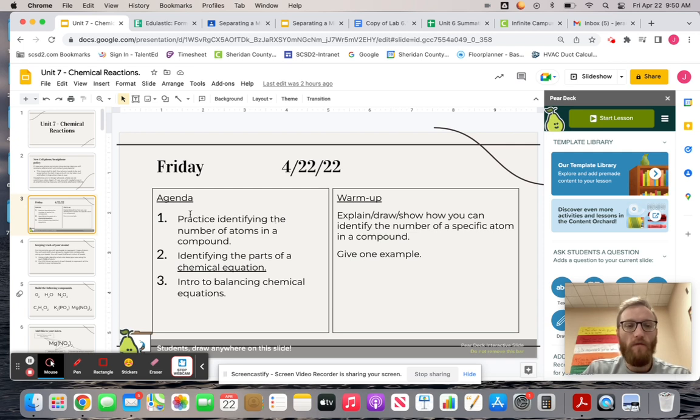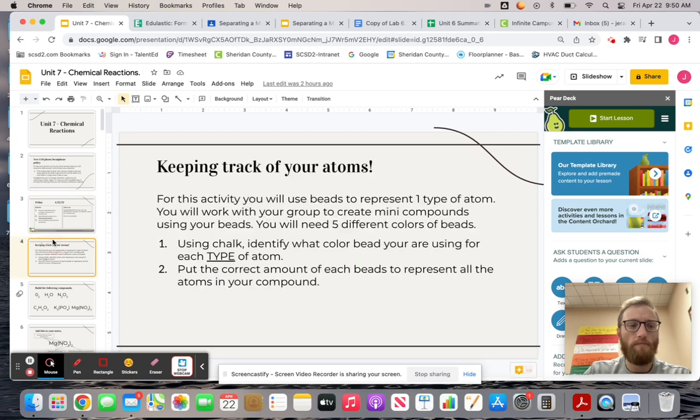Today, what we want to do is make sure we understand how to identify the number of atoms in a compound. There's a test question on this. Then we're going to identify the parts of a chemical equation. So our warm-up question is: how do you know how many atoms are in a specific compound? Like if I said H2O, or like on the test, K3PO4, how many oxygen atoms are there? Go ahead and think about that.